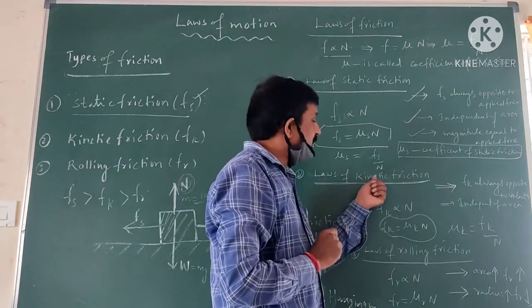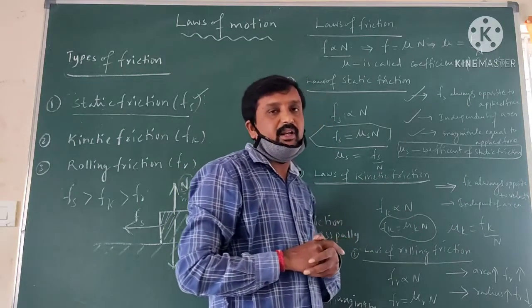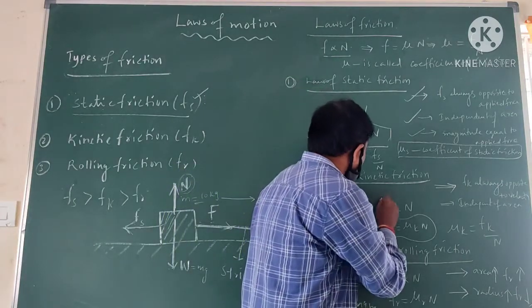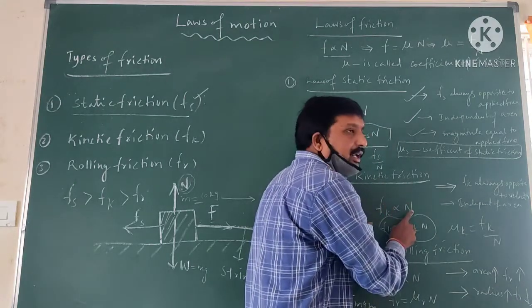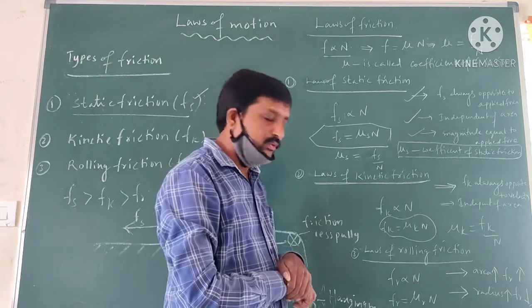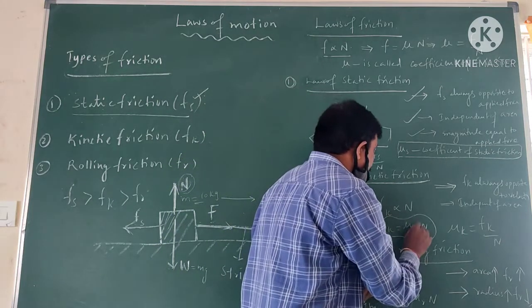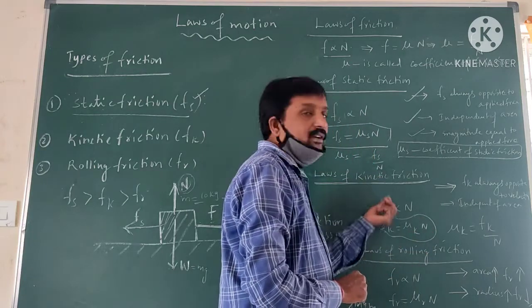Kinetic friction force doesn't depend on area of contact. And next, kinetic friction force is directly proportional to the normal force. When we remove the proportionality, we introduce one constant called mu k. Mu k is called the coefficient of kinetic friction.